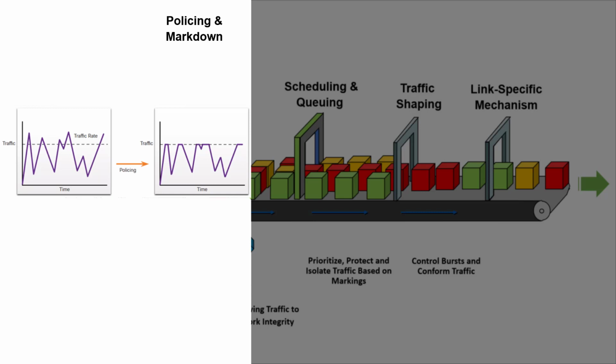Sometimes the service provider will allow it, but if the service provider network is busy, it will drop the burst traffic by using traffic policing. Mostly it will happen closer to the ingress interface, or it is an inbound concept.